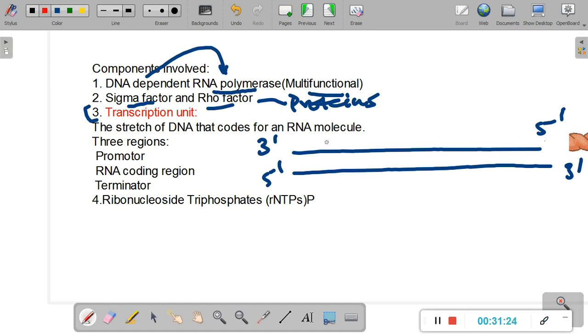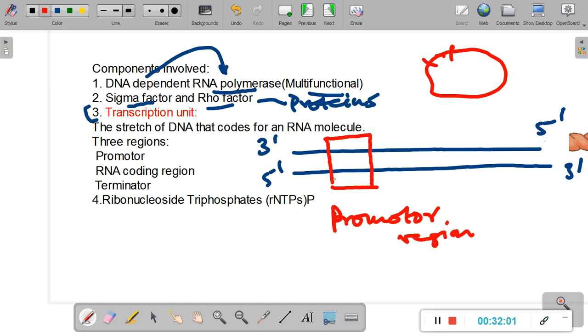Now in prokaryotes, where should the process of transcription start from? The process of transcription cannot start from anywhere in this circular genome. So if this is a circular genome, where should the transcription start? How will the cell identify that the gene is here? In order for the different components of transcription to identify where the gene lies, there is a region called the promoter region.